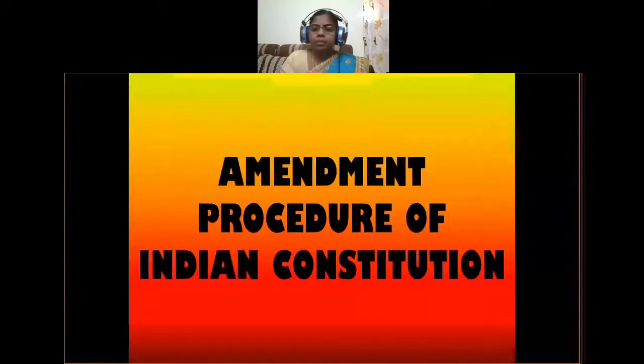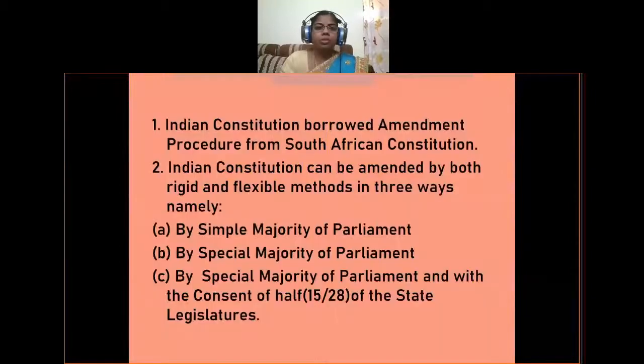Okay, so let us move to our second topic, that is amendment procedure of Indian Constitution. With this, we are going to complete the 4th chapter. Let us see the amendment procedure of the Indian Constitution. The Indian Constitution borrowed its amendment procedure from the South African constitution.